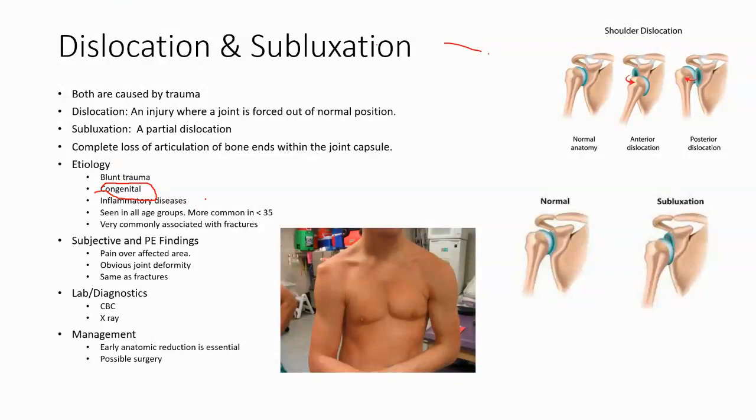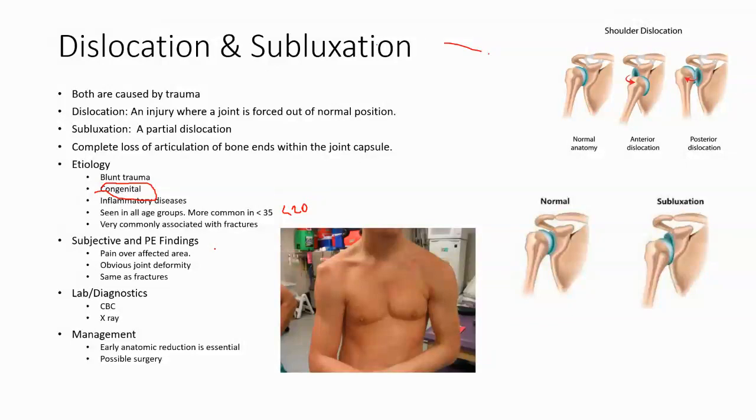Inflammatory diseases can cause it, seen in all age groups, but it's more common in, your book says less than 35 years old, but even more common in less than 20. So this we typically see in a younger age group who are participating in sports and have maybe experienced some trauma. They're very commonly associated with fracture. So somebody can have a fracture and a dislocation together.